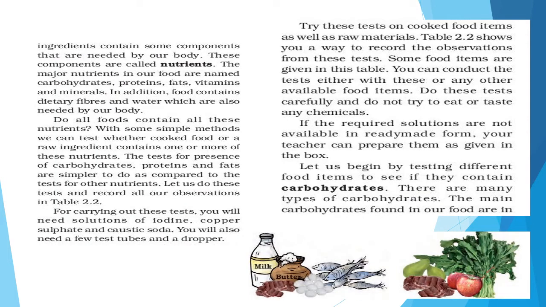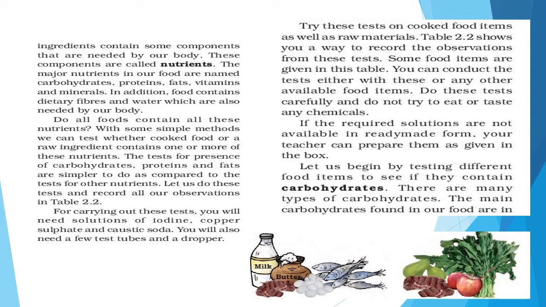We know that each dish is usually made up of one or more ingredients which we get from the plant or the animal. These ingredients contain some components which are needed by our body, and these components are known as nutrients. Do all foods contain all these nutrients? With some simple methods, we can test whether cooked food or raw ingredients contain one or more of these types of nutrients or not. The test for the presence of carbohydrates.